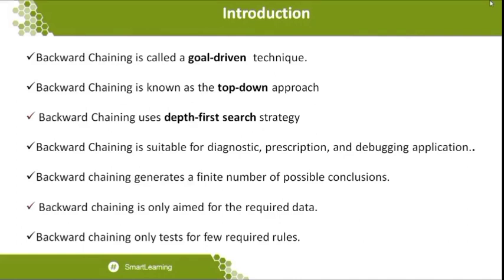In the case of backward chaining, it is usable for diagnostic prescriptions as well as debugging applications, and it requires a finite number of possible conclusions. So we can generate the finite number of possible conclusions in backward chaining. Before going further into backward chaining, you need to know one basic concept known as infer. Infer is a conclusion drawn using observation and reasoning, or a conclusion reached based on evidence. That infer rule will be applied in backward chaining.